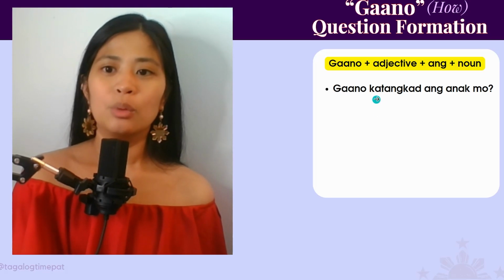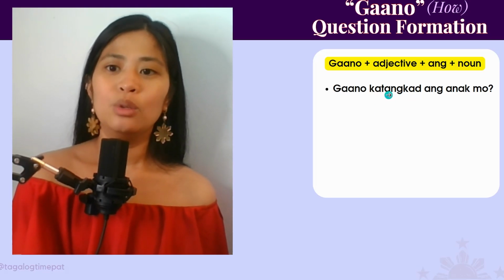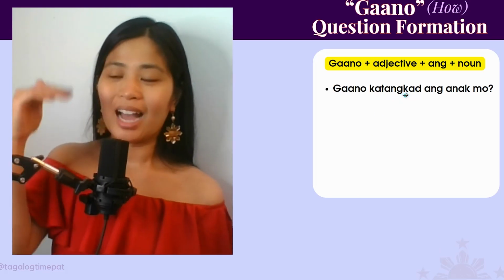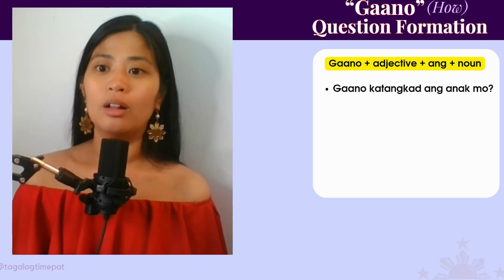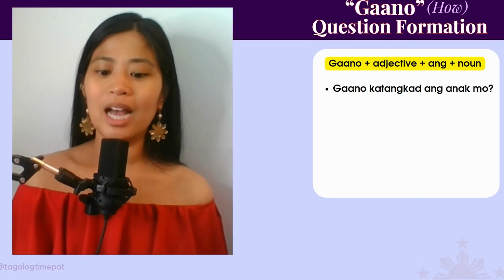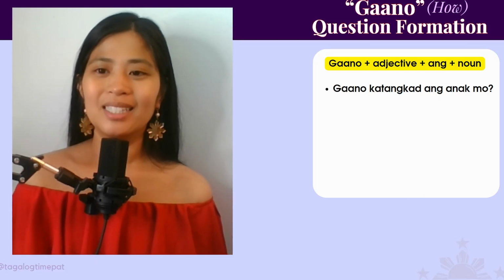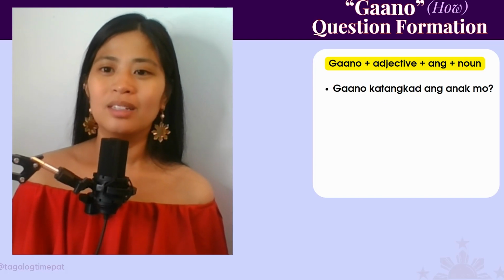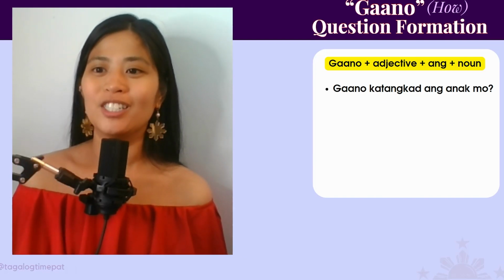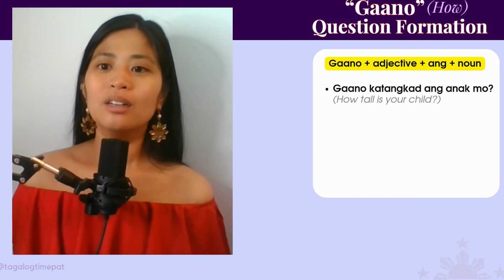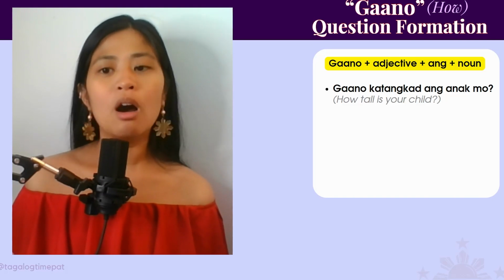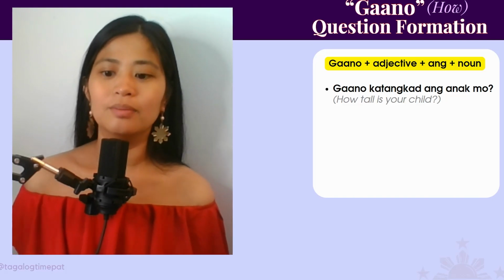Even if you've never heard the word katangkad, but you know the word matangkad. Matangkad means tall. Hopefully you can guess that this is asking about the height of someone's child, right? So, gaano katangkad ang anak mo? How tall is your child?